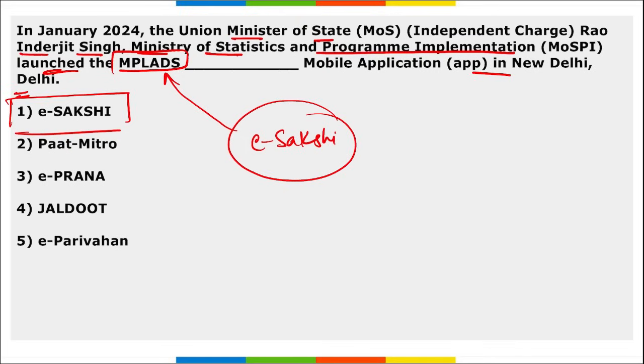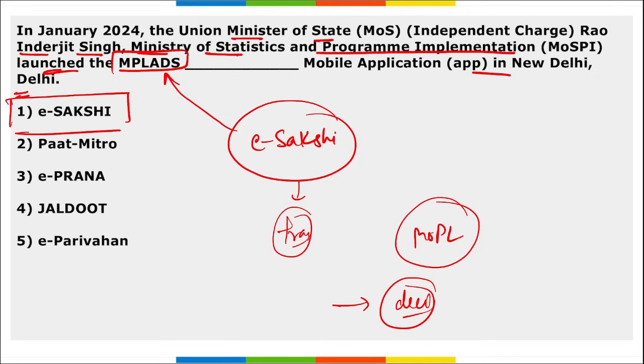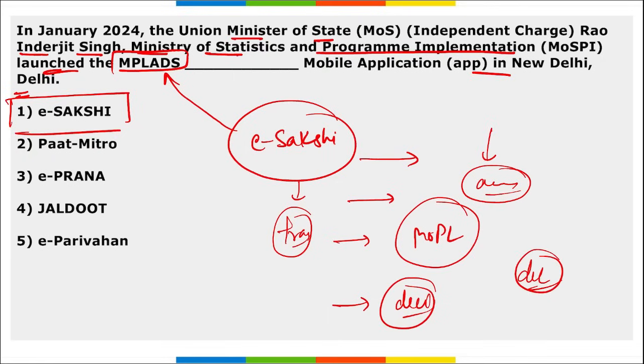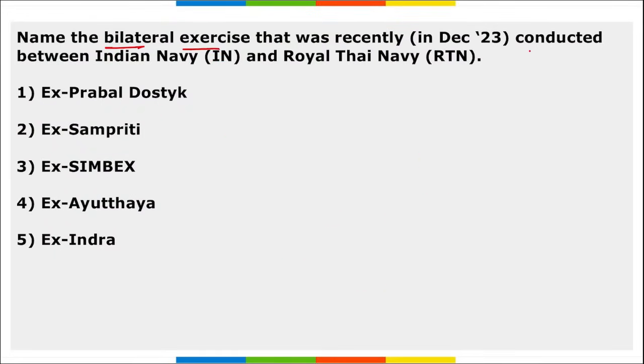Now, what does this Sakshi stand for? This question can also be asked to you. What is this Sakshi application? Basically, this application aims to provide transparency, accessibility and efficiency for all the members of parliament, as they will be making decisions. This application will help them by providing analysis of data. All the records will be provided here, all the previous data will be there, so that decision making for these members of parliament becomes easy. So the application is Sakshi.